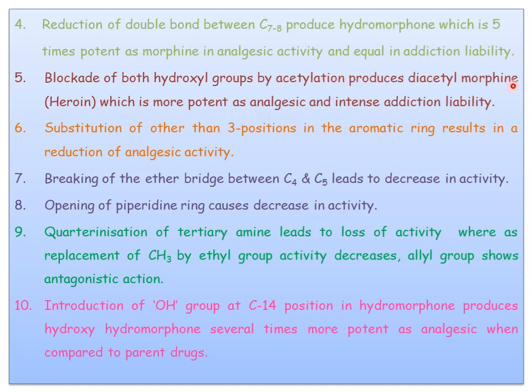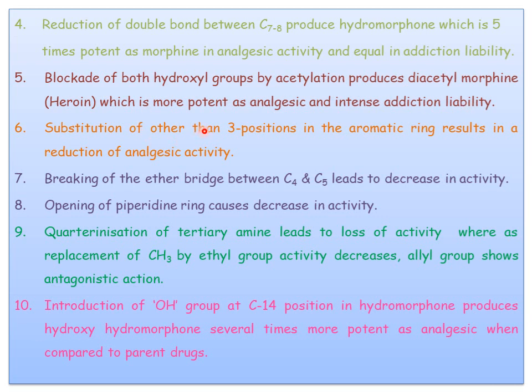The third hydroxy and sixth hydroxy convert into acetyl groups, it gives diacetyl morphine, nothing but heroin, which is more potent as an analgesic and has intense addiction liability. So heroin is a more addictive molecule when compared with morphine.